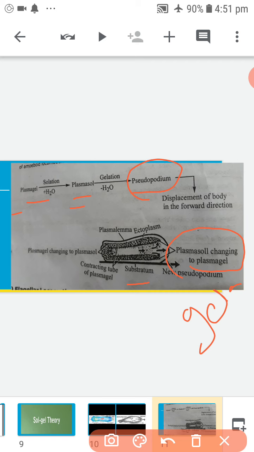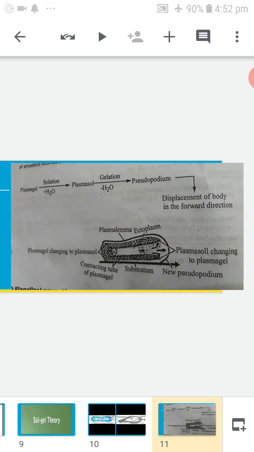Next, at the posterior end, plasma gel is converted into plasma sol. It is called solation. Contraction of the plasma gel at the posterior end of the body pushes the plasma sol formed. Next, the pseudopodium is formed. These processes are repeated again and again and thus amoeba moves ahead. The speed of amoeboid locomotion varies from 2 mu to 3 mu per second.